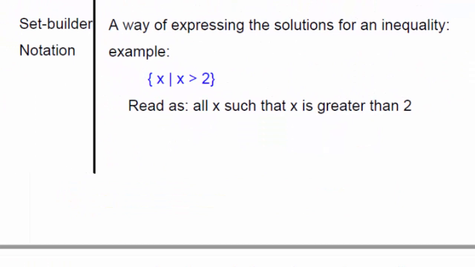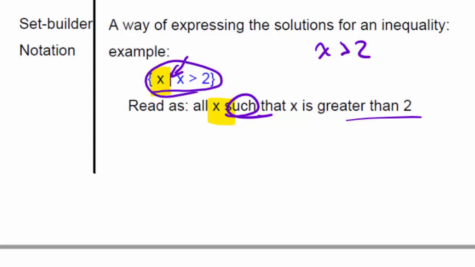Something new for you might be set builder notation. This is simply a way of expressing solutions of an inequality. Sometimes we'll just show this, but you may see this on the test, so you've got to be familiar with what that is. Now, how do we pronounce that? It's read as all x, that's this first one, and this little line right here represents such that x is greater than 2. So all x's such that x is greater than 2. Remember, this is infinitely many solutions, so that expression captures every possible solution, not just one or two of them.